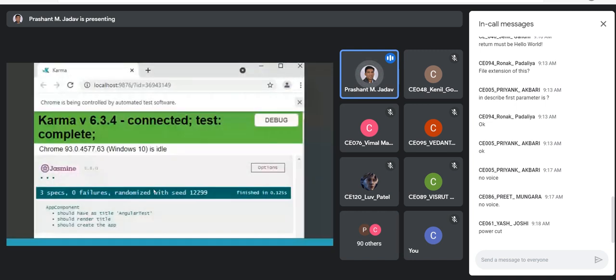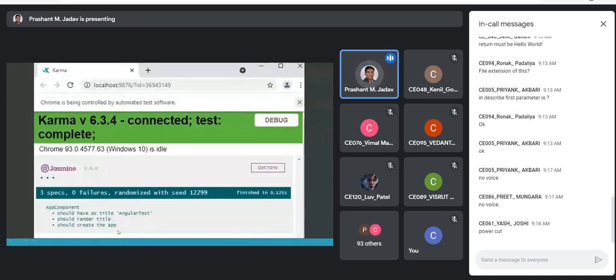So it will open the browser, and on the port number 9876, it is running this Karma, and it is basically testing it. And you will see that as an output, there are three specifications. So there is one describe, but within that there are three it functions. So there is one test suite. Under that test suite, there are three test cases, and you'll see that all the three test cases pass, zero failures. And you can see that one test case says should have the title Angular test, should render the title, should create the app.